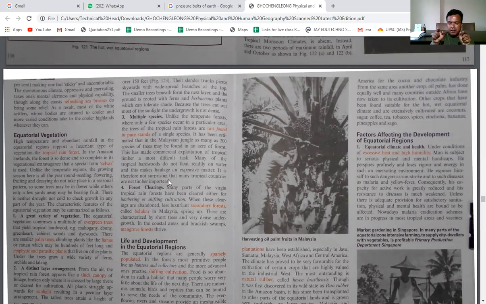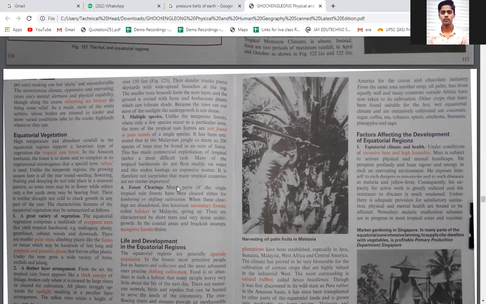And that is why the farmers or the people living in this area, once they take a crop in one particular area, leave that area and move on to the next location. That is why here we find the shifting type of cultivation, which is called zoom cultivation. So zoom cultivation is found in the equatorial type of climate. Fine. So these are the important characteristics of the equatorial type of climate.